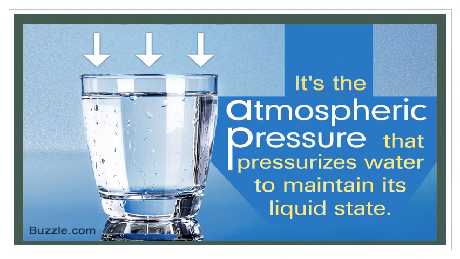Children, one of the important aspects of atmospheric pressure is that it pressurizes the water to maintain its liquid state. Water is in its liquid state because of the atmospheric pressure. Atmospheric pressure pressurizes the water to maintain its liquid state.